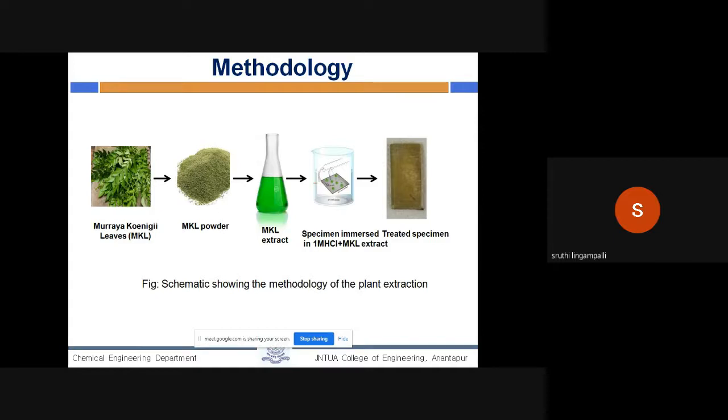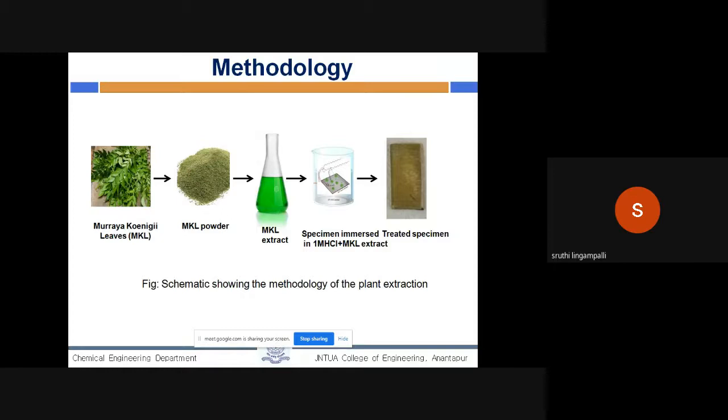With that extract, we can prepare different concentrations. Then the specimen is mixed with the corrosive medium such as HCl or H2SO4, and we increase the concentration of the different extracts.